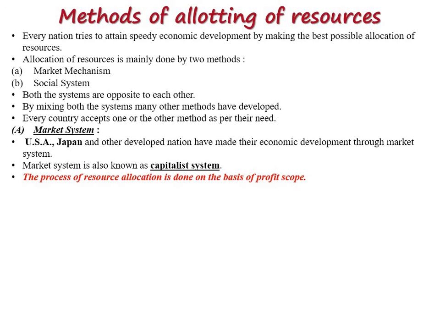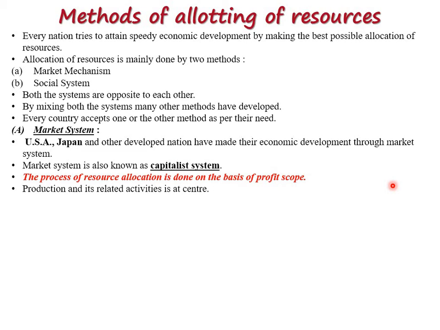But very important, in this system the process of resource allocation is done on the basis of profit scope. If the profit is high, on that basis the distribution of resources is done. Those who pay more capital will get more profit on the basis of the distribution.